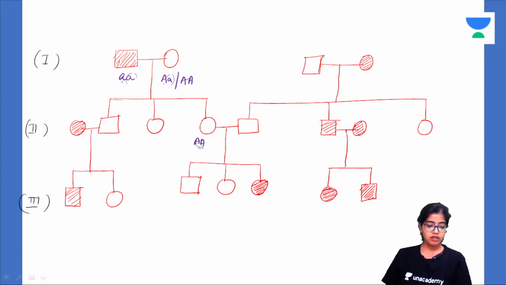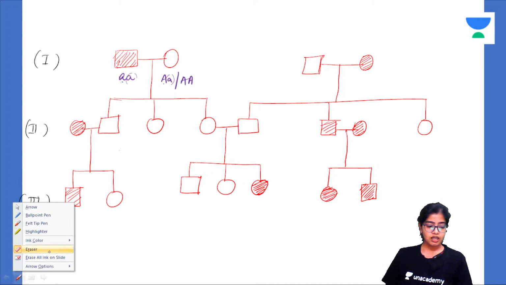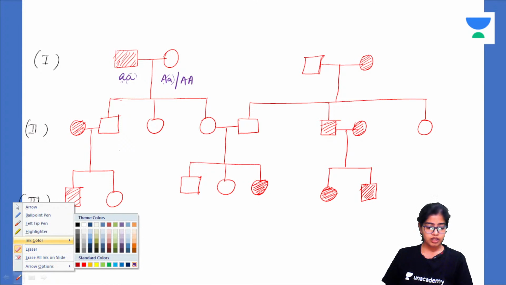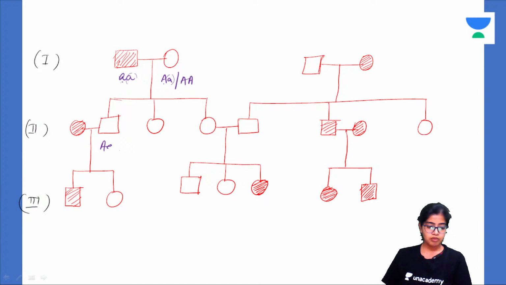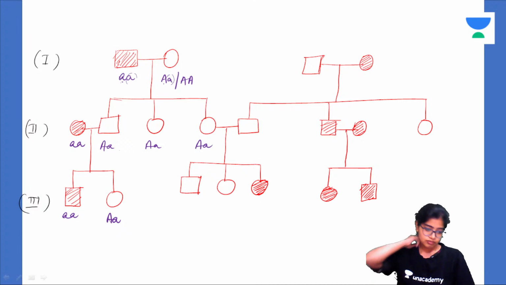Just give me a second, okay? So what will be their genotype? Their genotype will be AA, because neither of these is affected. Okay, now this one is affected, isn't it? So she's getting married to this son. This is affected. Now again, this one is also affected. It will be like this. What will be this one? Since it is not affected, this one will be A and a, like this.